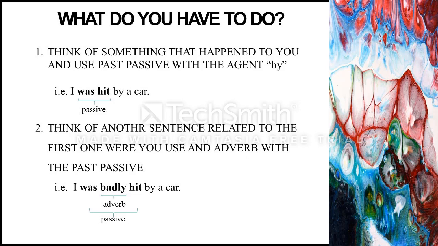I was badly hit by a car. Guys, food for thought. Think about it. Think how you can use one sentence in passive and use another sentence with the adverbs, the list of adverbs that I already gave you, okay? You do this, you're done.